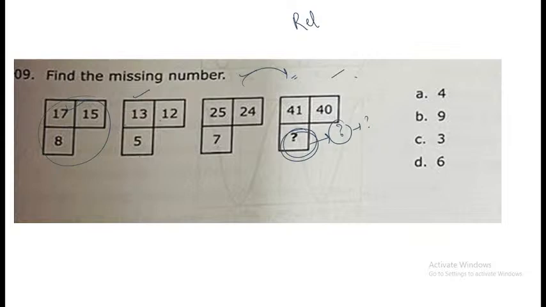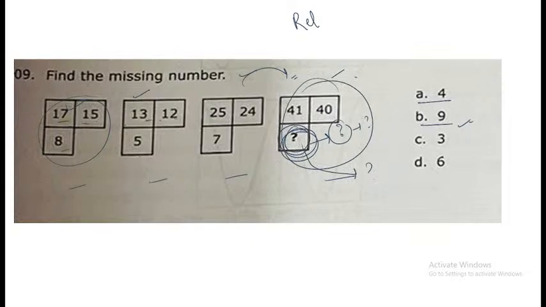Okay, some of you are marking the answer as A, some of you are marking the answer as B. Let's give it a try. So, see, the question is saying that you are given 4 of these arrangements and you need to find out what will be the question mark, what is the missing figure, what is the missing number over here.